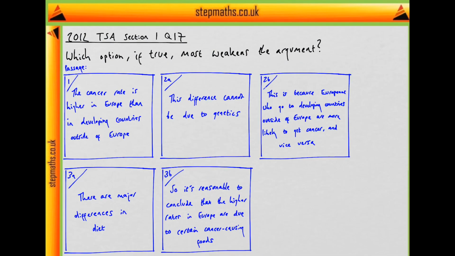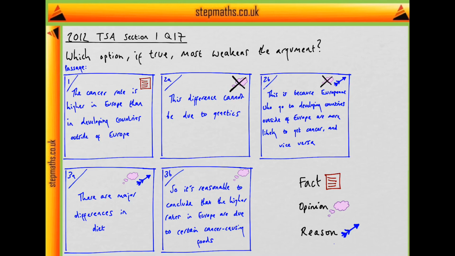So that's the passage that we're given. And what exactly are we dealing with? Well, we're first given a fact, and then given a rejection of a certain view, namely that the difference in cancer rates is due to genetics. The author then provides a reason for this rejection before providing a reason for their own view, which is that the higher rates in Europe are due to differences in diet. So let's try and break this passage down even more.